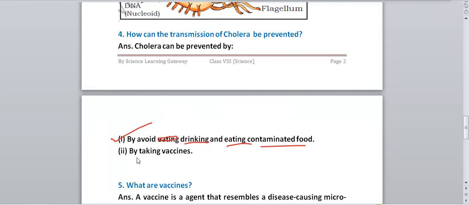Second one is by taking vaccines. Vaccines are also available for cholera. If we take the vaccines for cholera, then if the germs, the microorganisms, enter into our body, we will not get the disease, because we have already taken the vaccine. Our body has the immunity to fight against those germs, so we will not get the infection. So these are the 2 methods by which we can prevent the disease cholera.